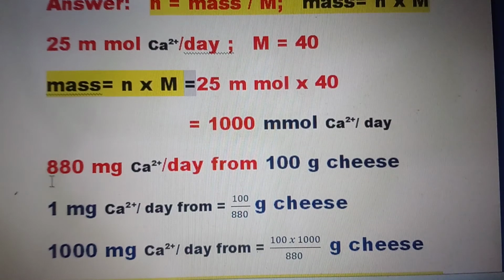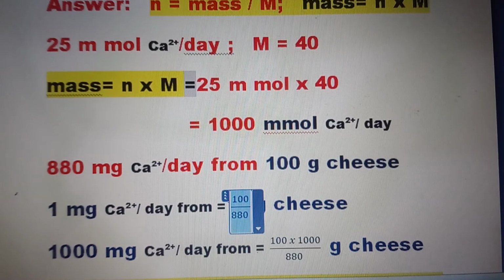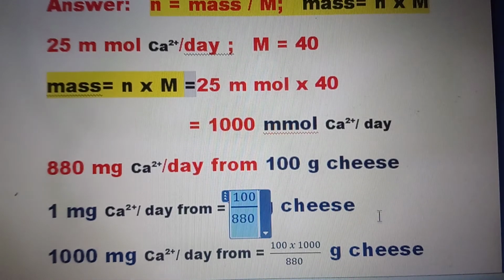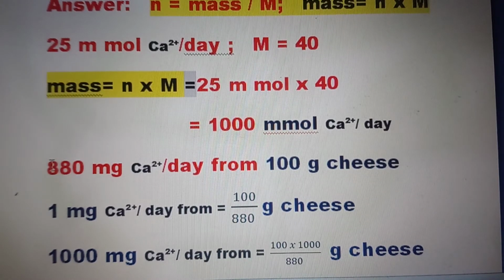If that is the case, then 1 milligram of calcium ion per day is obtained from 100 divided by 880 grams of cheese. I will repeat once again: 880 milligrams from 100 grams of cheese, then 1 milligram, on cross multiplication, we will get 100 divided by 880 grams of cheese.